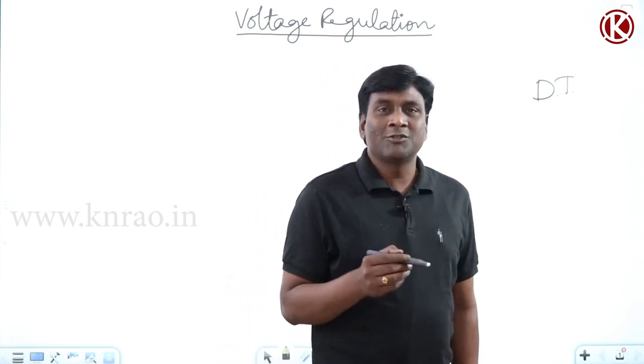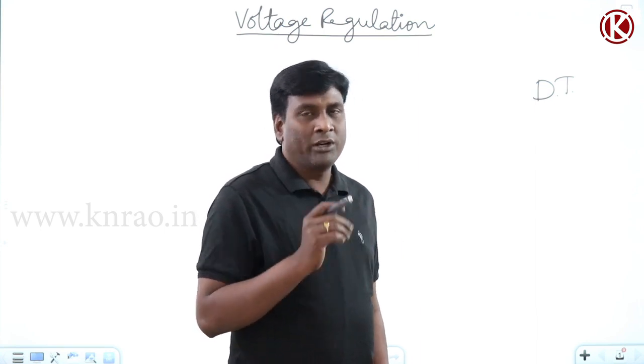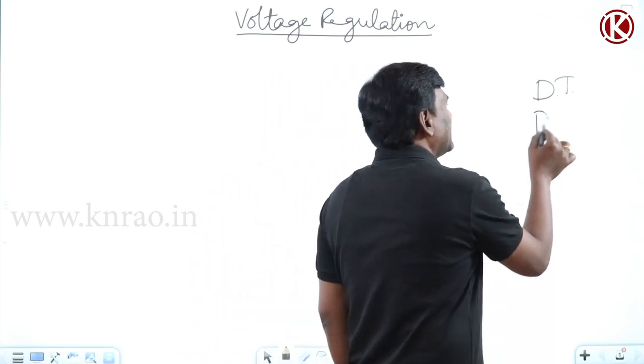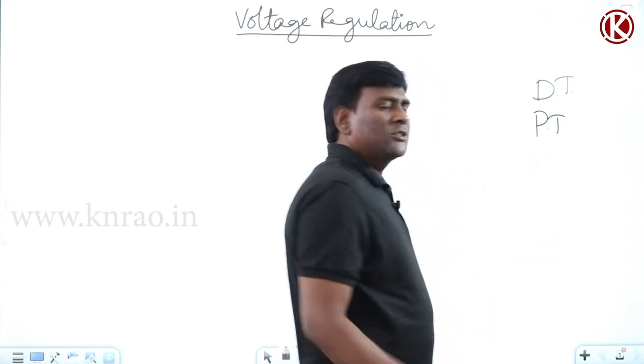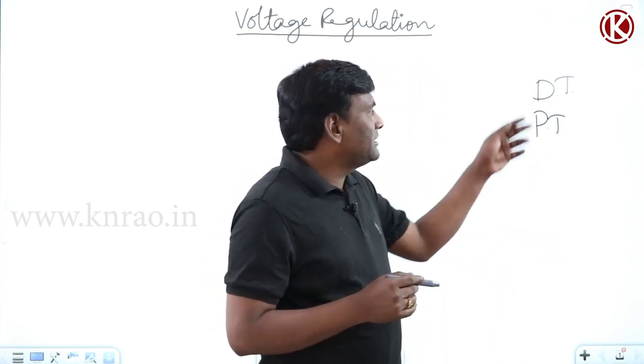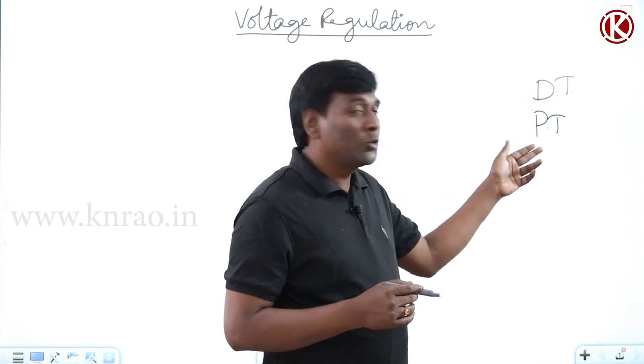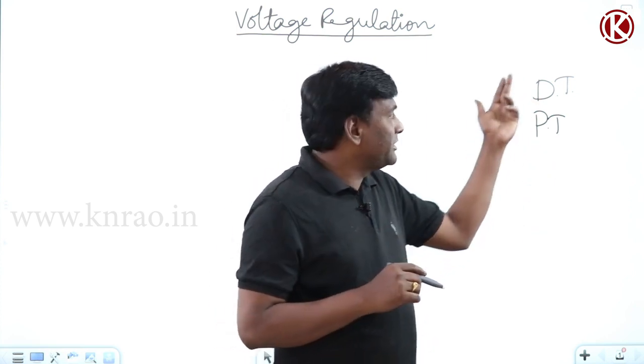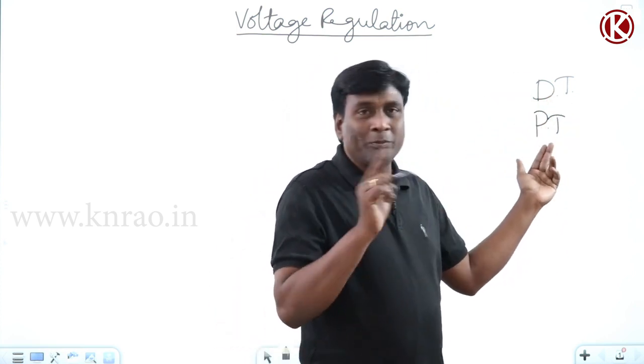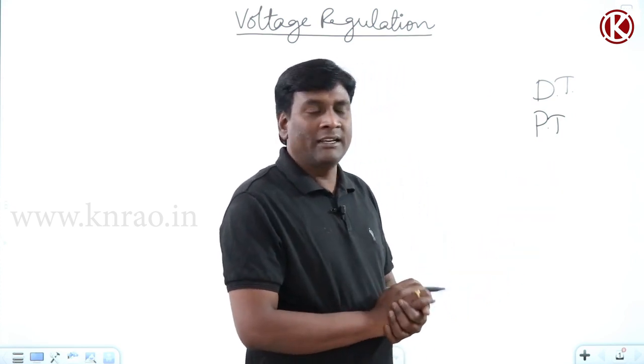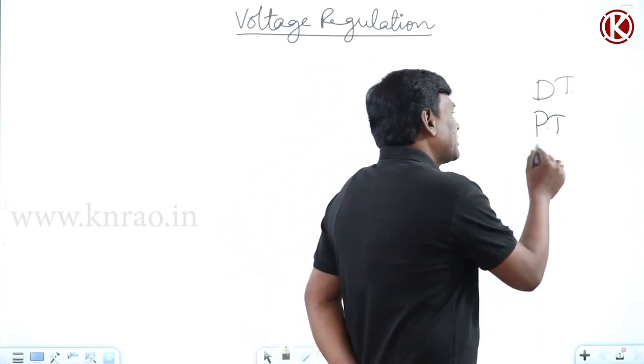A distribution transformer means the transformer which is giving power supply to households, to your homes. From a distribution transformer secondary only we are going to get the power to our household. After that the power transformer will be there, meaning small capacity power transformer. These distribution transformers will be connected to the power transformer. Distribution transformer primaries will be connected to the power transformer secondary, and again there are high capacity power transformers.